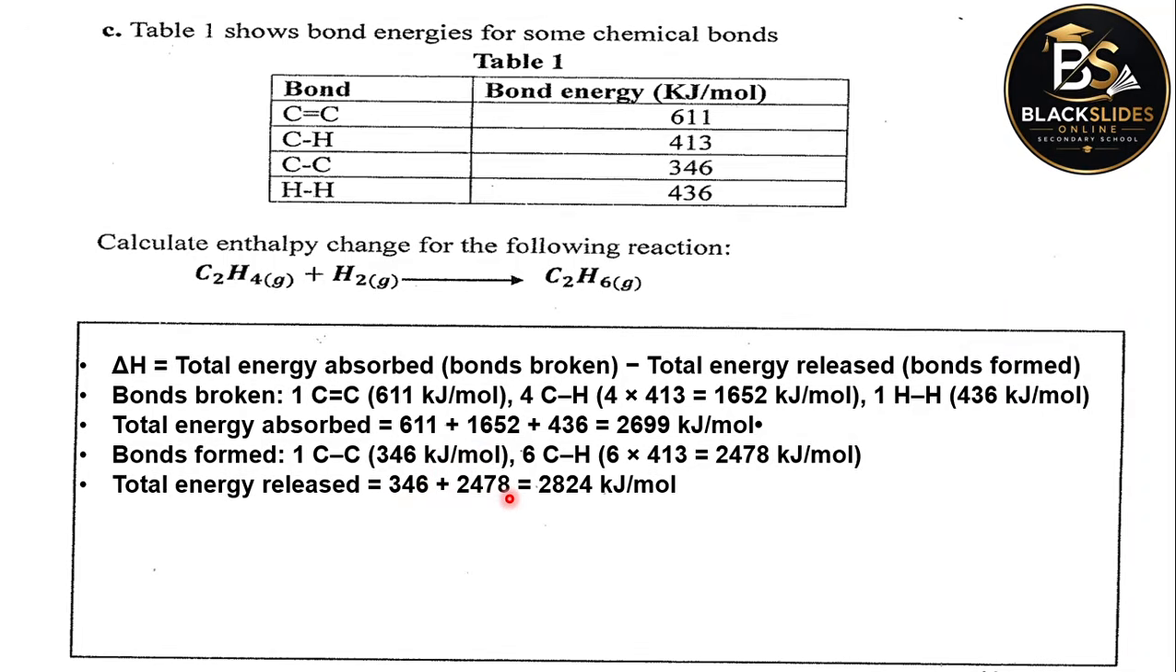So the total energy released during bond forming, we just add these two numbers. 346 add 2478, which is 2824 kilojoules per mole. Then we go ahead to apply our formula. Enthalpy change is equal to total energy absorbed minus total energy released.